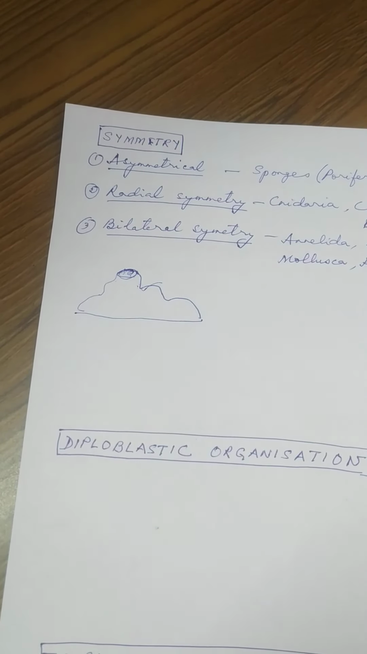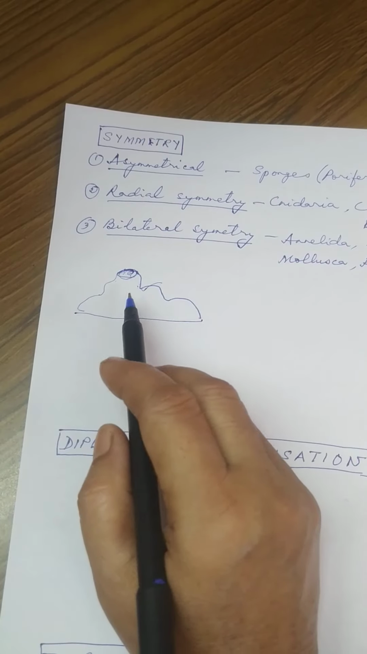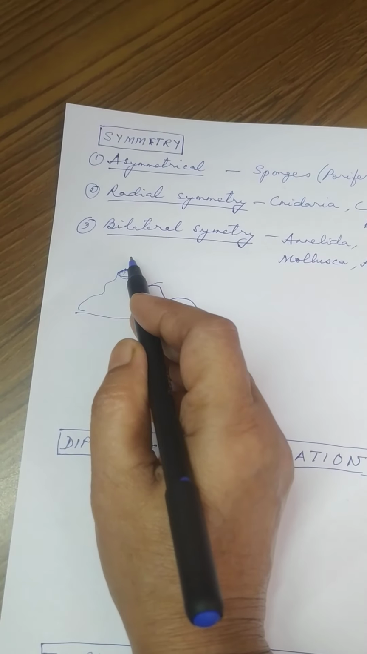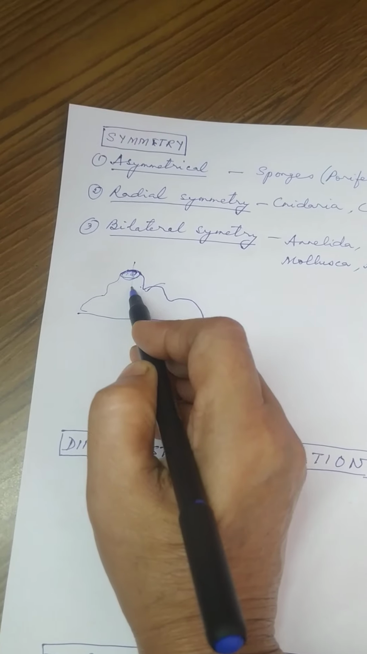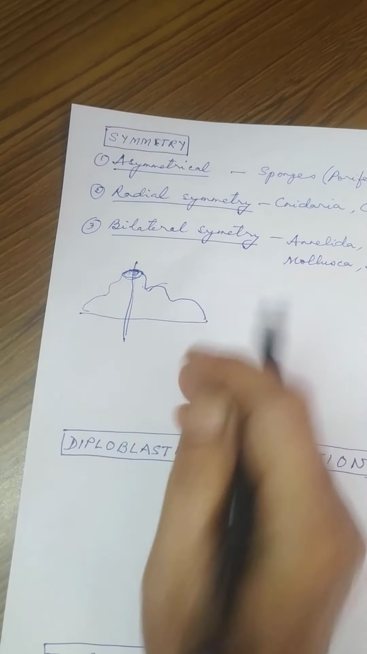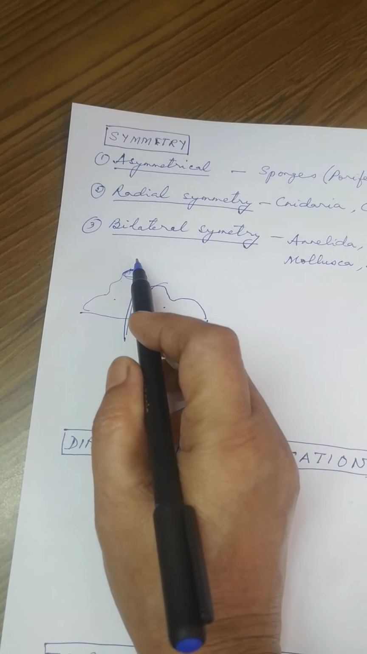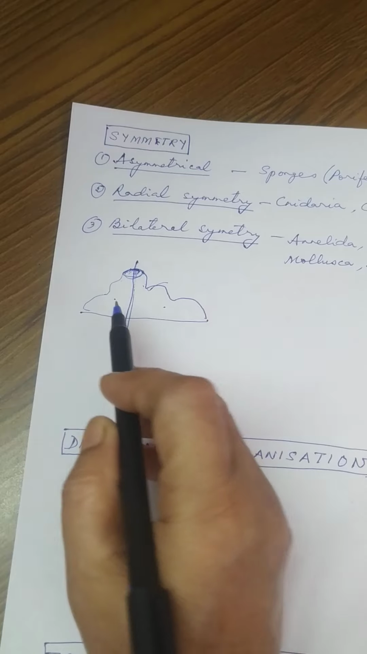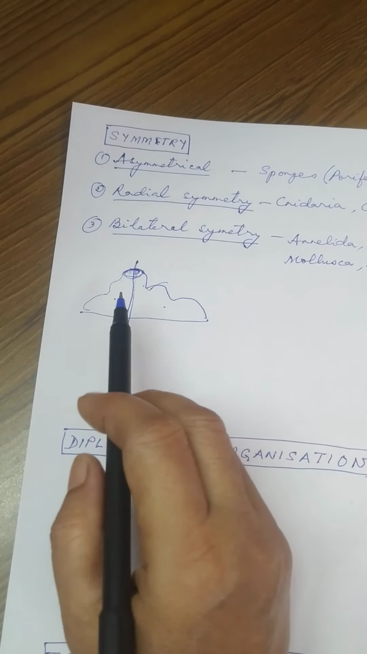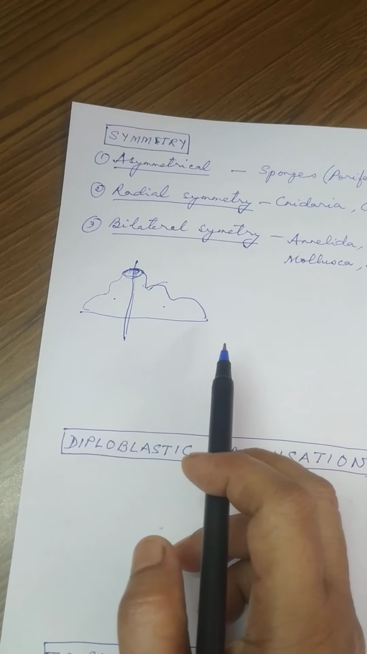Okay, look at this sponge. If you divide the animal longitudinally, so this division is called longitudinal division. If you cut the body of the animal, or divide the body of the animal longitudinally, you will not get similar parts. So this side will be a different shape, this side will be a different shape.